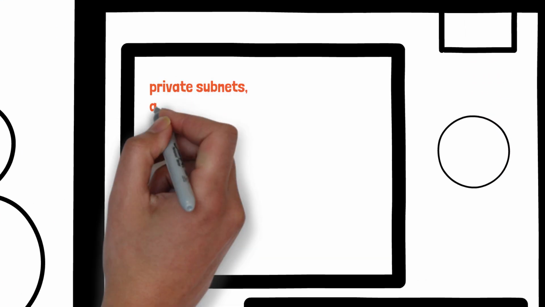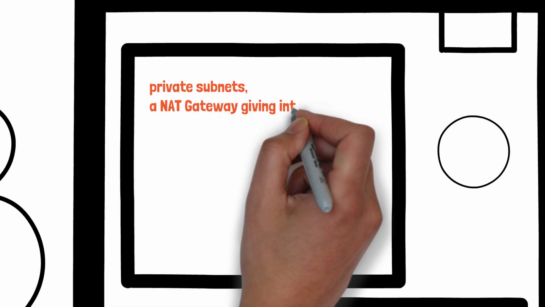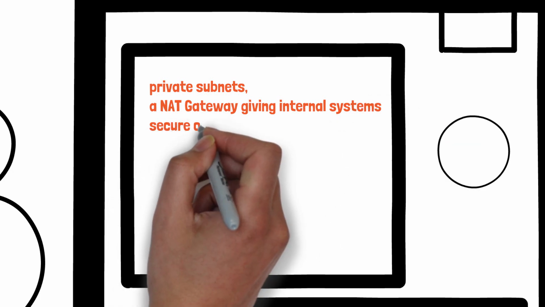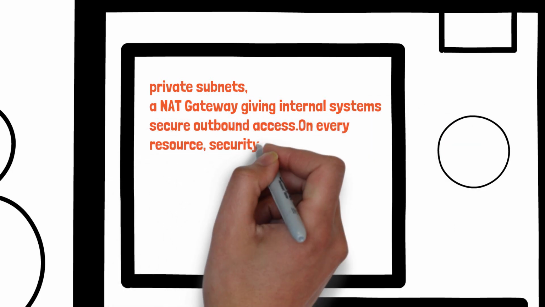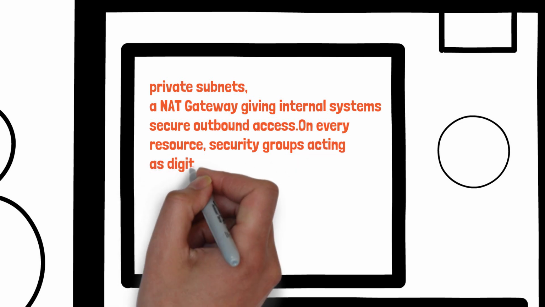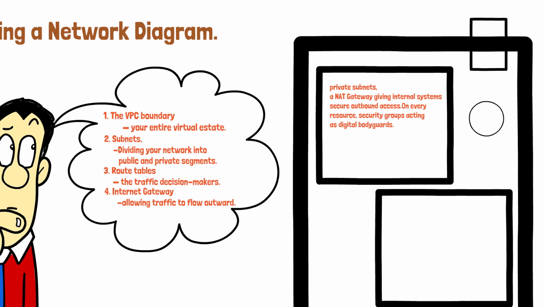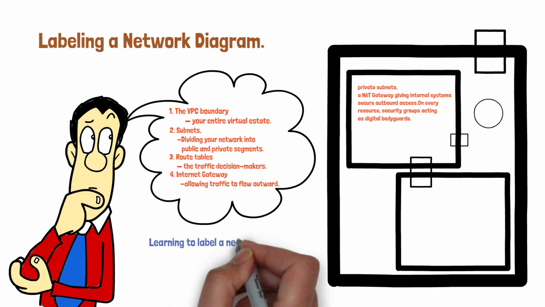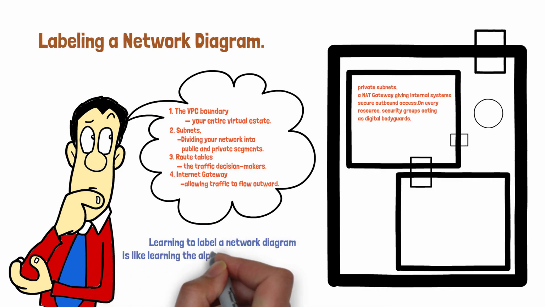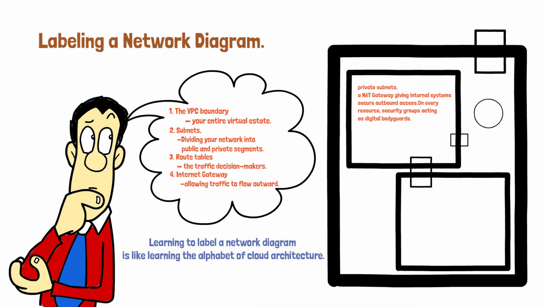Placed in the private subnets, a NAT gateway, giving internal systems secure outbound access. On every resource, security groups acting as digital bodyguards. And across the subnets, optional network ACLs, filtering who enters and who leaves. Learning to label a network diagram is like learning the alphabet of cloud architecture.